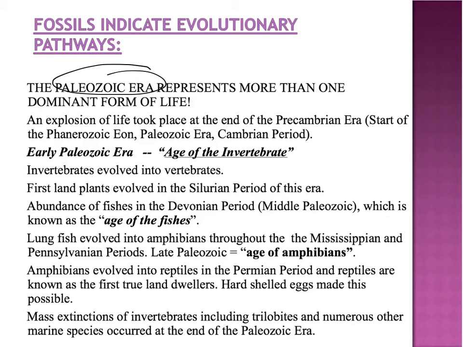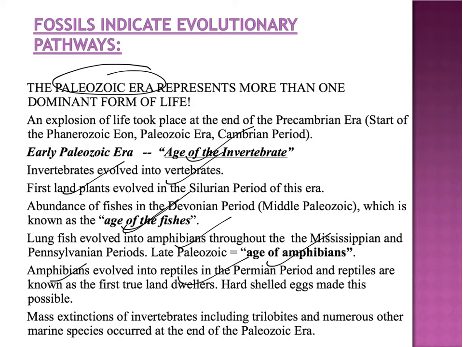And so the Paleozoic is not just one age, it's the age of invertebrates, it's the age of fish, and it's the age of amphibians in that order. So typically we had invertebrates evolve into vertebrates. We saw our first land plants. Then we got into abundances of fish. And then we saw our lungfish evolve into amphibians. Amphibians then started to evolve into reptiles just before the Paleozoic ended.